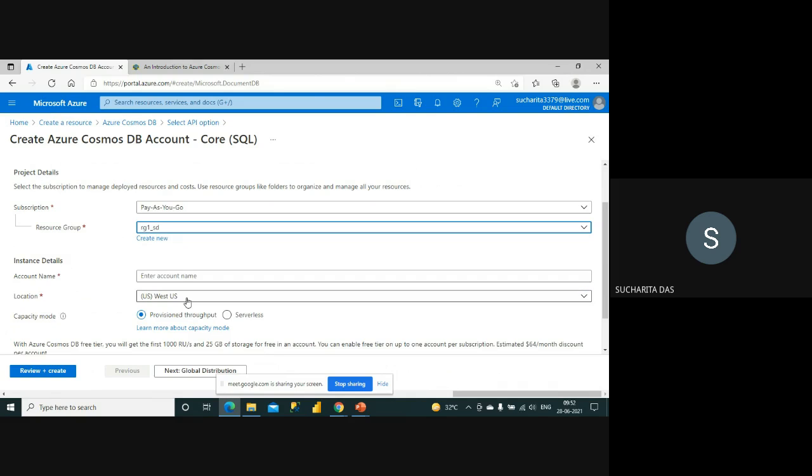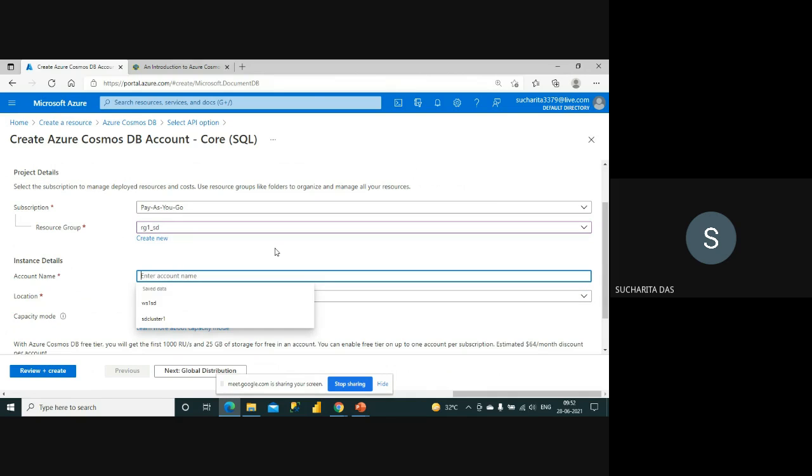Then I have to provide an account name for my Cosmos DB. Okay, so I'm giving Cosmos 1. I'm giving the name. So you can see here that it is always processing the name. Any name you are giving, it will always process, and it will let you know if the name is valid or not. If the name is not valid, then you have to select any alternative name. Next is location. So I have to select the location where I want to create my Cosmos DB.